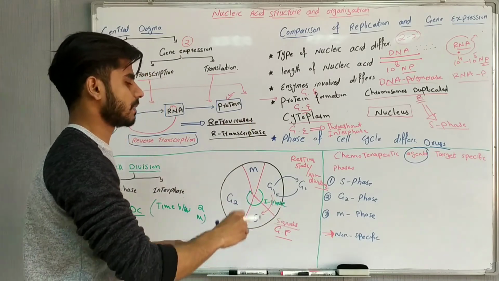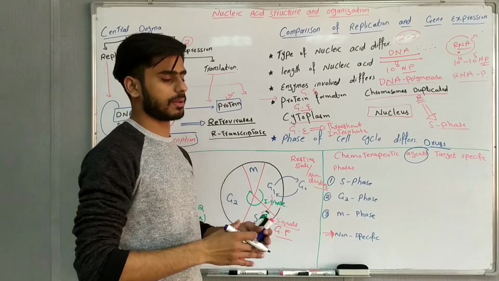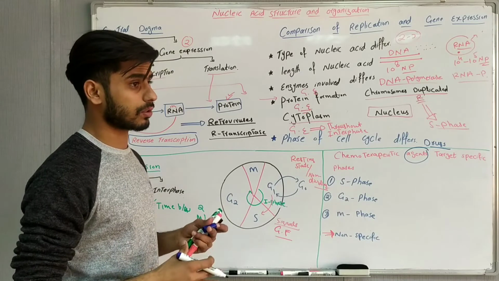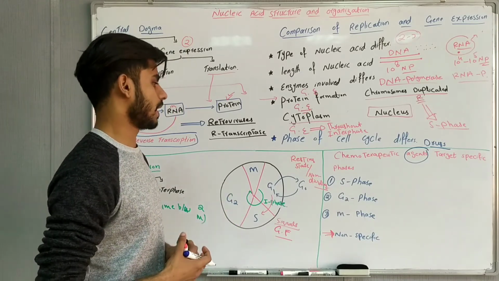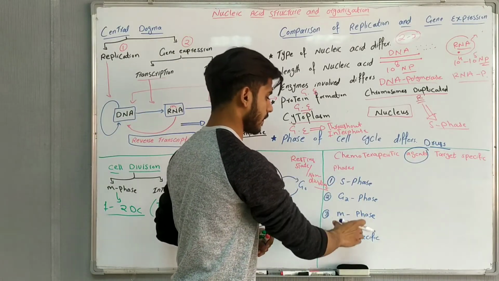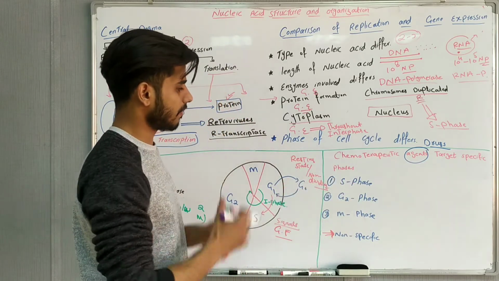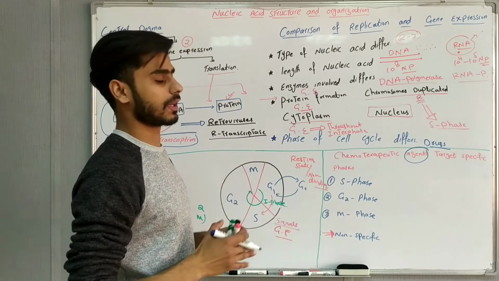When that phase is blocked, then cell division will be blocked. When cell division is blocked, the cancer will be cured. We can cure the cancer because cancer is uncontrolled division of the cells. If cell division is controlled, then cancer will be controlled. And how can we control it? We control it by specific drugs which act on specific phases. Then the specific phase will be blocked, then cell division will be blocked, and the uncontrolled cell division will be controlled, and we can control the cancer by this method.